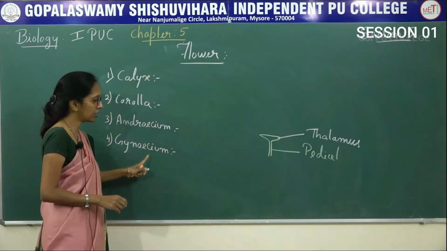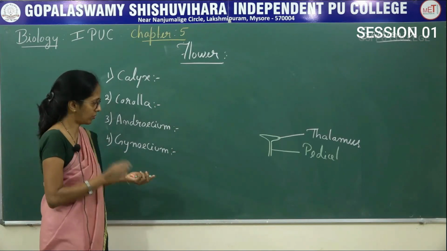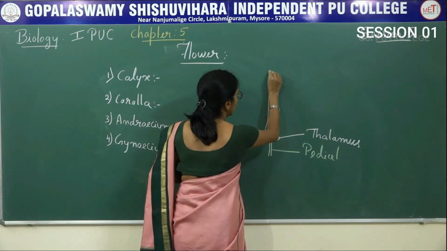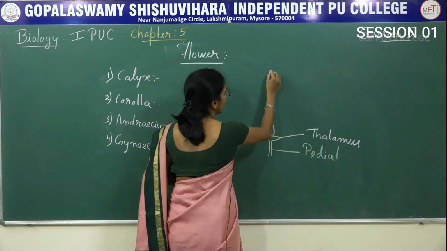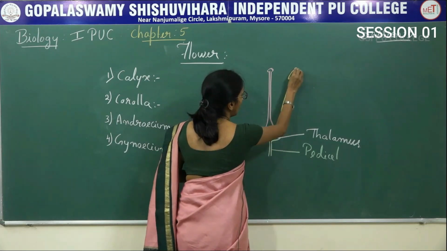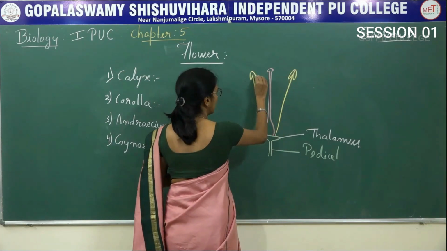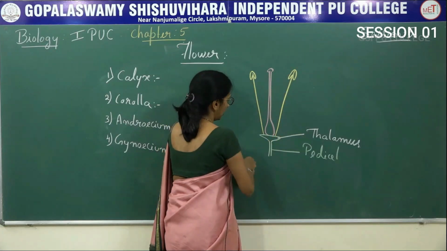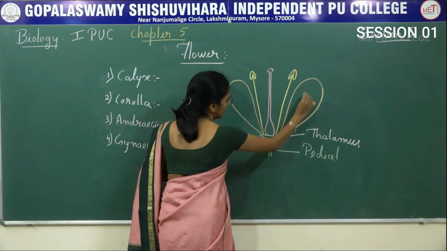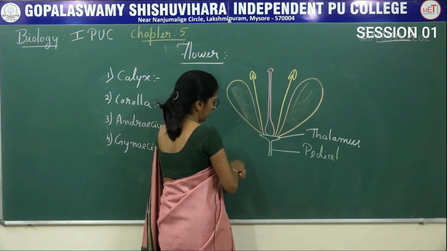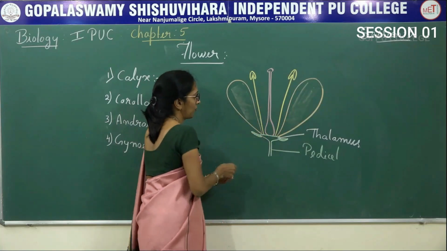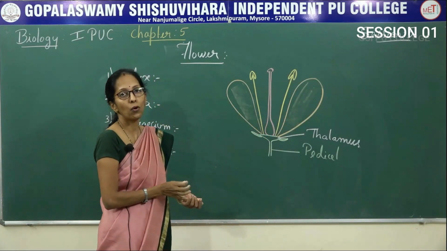So on the thalamus, what happens? There is a presence of these 4 different types of whorls. Now coming to the first one here, this is the innermost part, is the gynoecium. Then coming to the androecium, then corolla, last is the calyx.